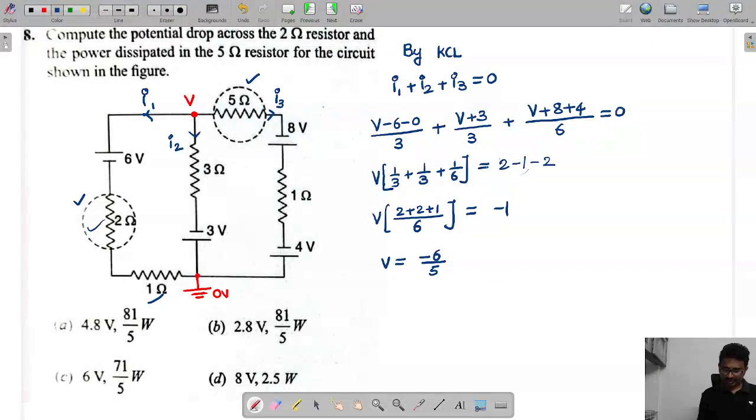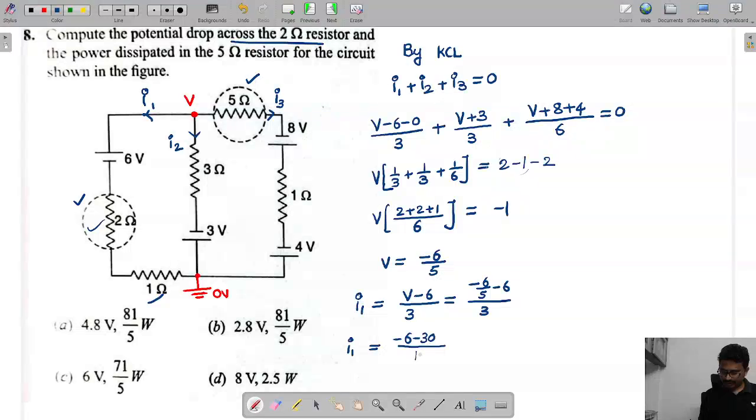This is the V value. We need the potential across the 2 ohm, this one. Here we'll find the current I1. I1 is equal to V minus 6 by 3. So V value minus 6 by 5, minus 6 by 3. So how much is the I1 value? Tell me. So which will come as minus 6 minus 30.